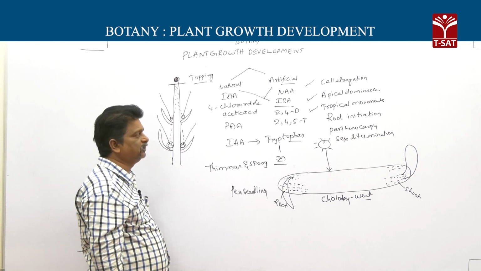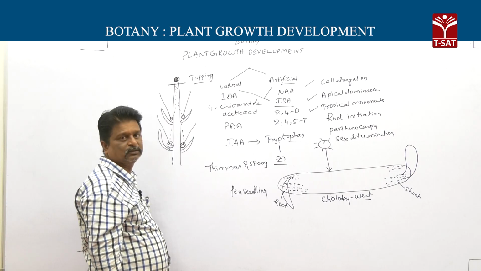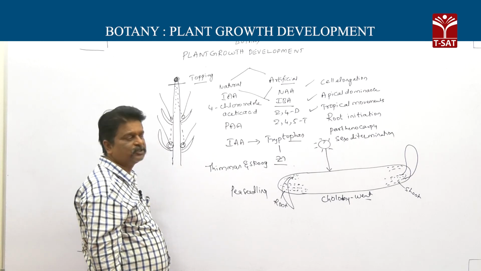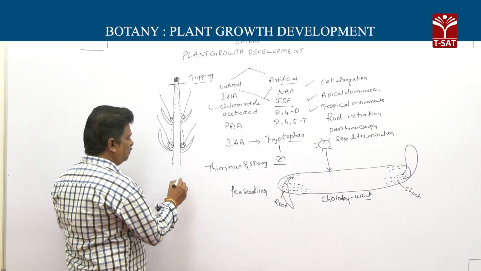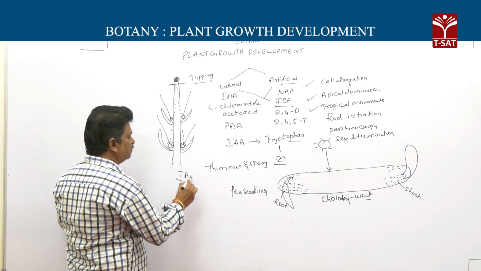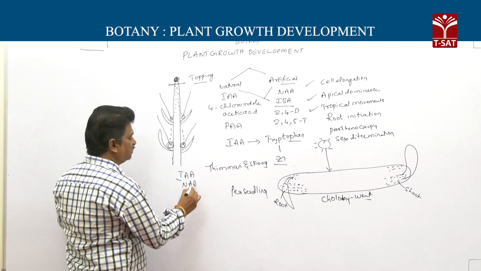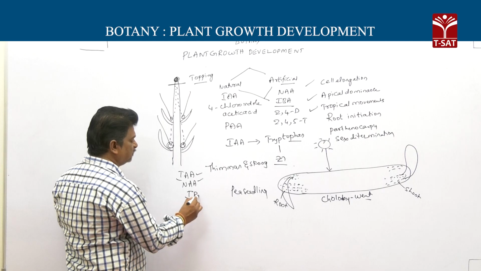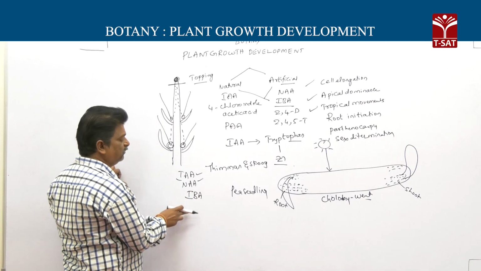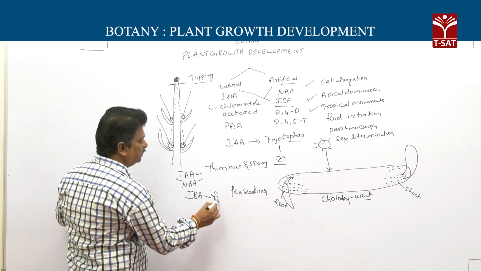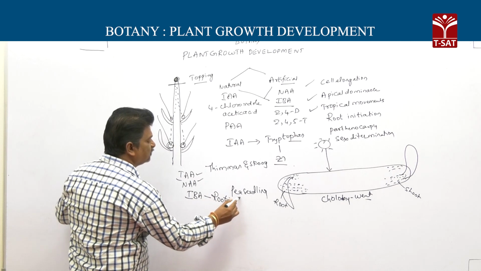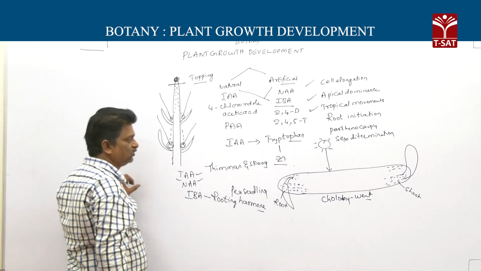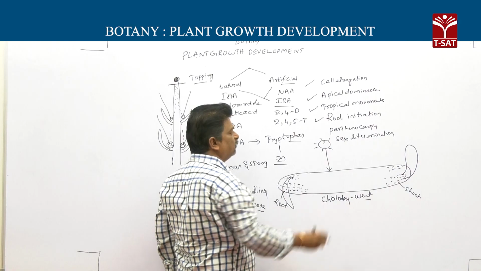When stem cuttings are immersed in an auxin solution, they produce roots. The most commonly used auxins are indole acetic acid and naphthalene acetic acid. But the highly effective auxin for the formation of adventitious roots is IBA, which is why IBA is called the rooting hormone. It is root initiation. Next one, parthenocarpy.